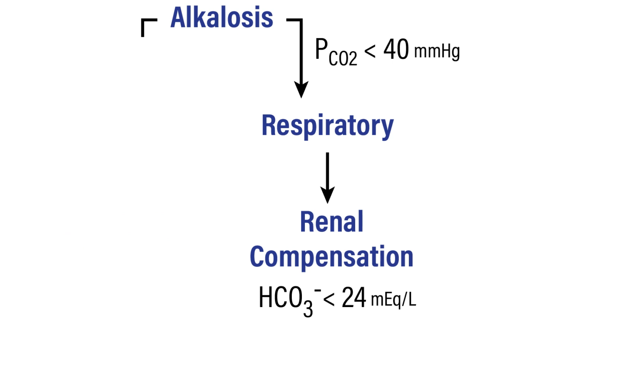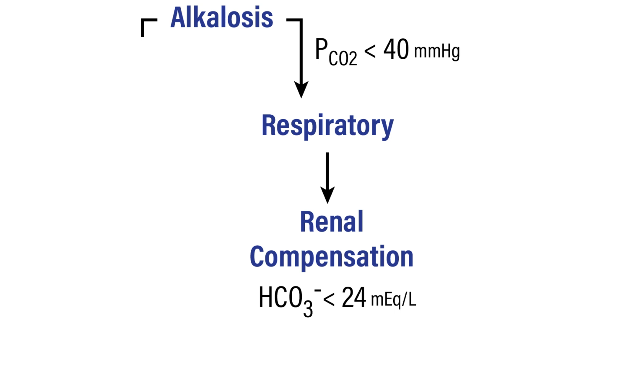How would the kidneys compensate for this? It's probably tempting to say that they would do this by decreasing the reabsorption of the filtered bicarbonate, but this is not a significant mechanism for the correction of respiratory alkalosis. That is because as long as the bicarbonate concentration is normal or less, the reabsorption of that filtered bicarbonate is nearly maximal.